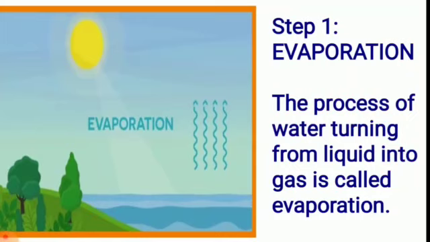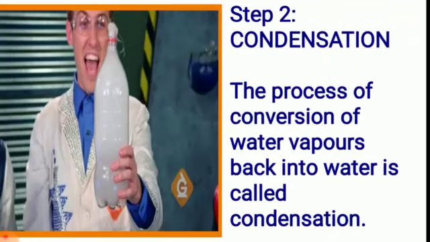When we heat water, it turns into water vapor. This is known as evaporation. The process of water turning from liquid into gas on heating is called evaporation. Now, what is condensation? When water vapor cools down, it turns back into water. This process is known as condensation. That means the process of conversion of water vapors back into water due to cooling is called condensation.